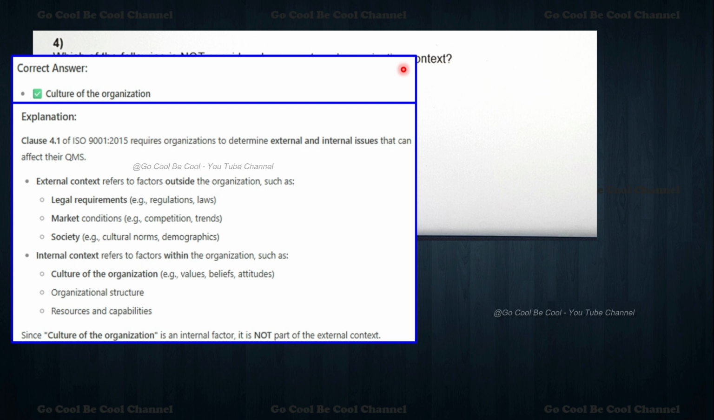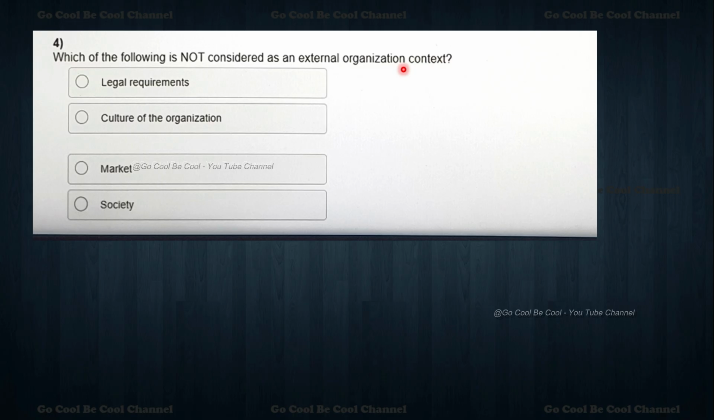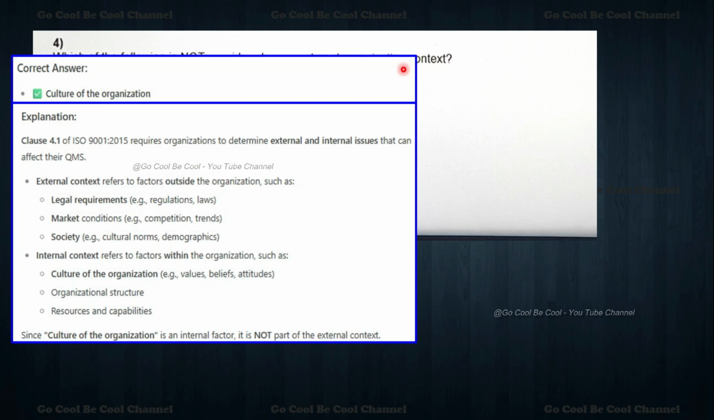Which of the following is not considered as an external organization context? We need not consider it as one. So, culture of the organization. The explanation is clause 4.1, which requires an organization to determine external and internal issues that can affect their QMS. External context refers to the factors outside the organization, such as legal requirements, market conditions, society, something like that.